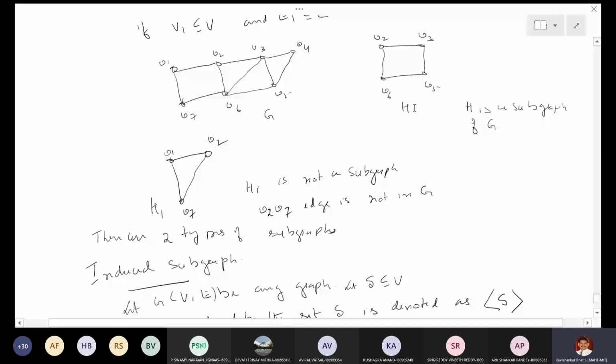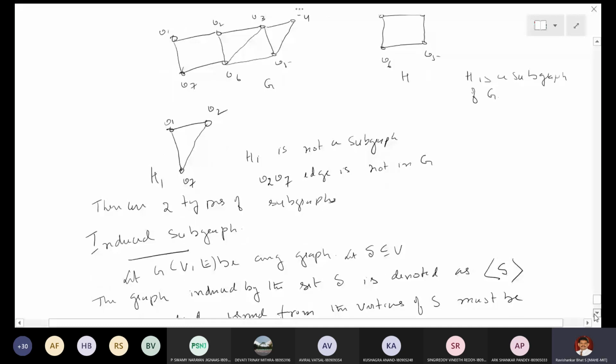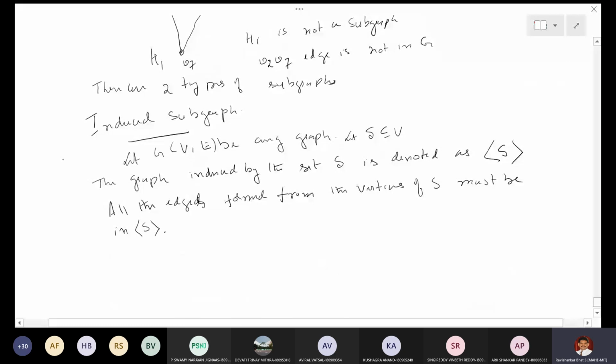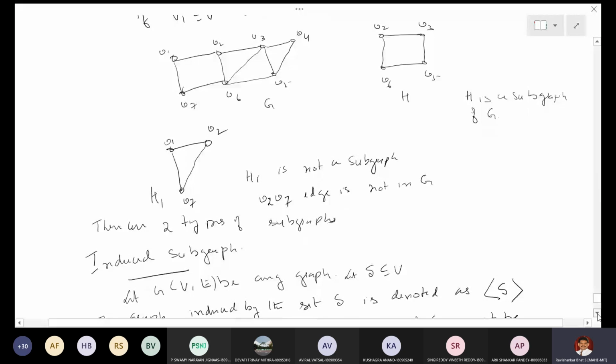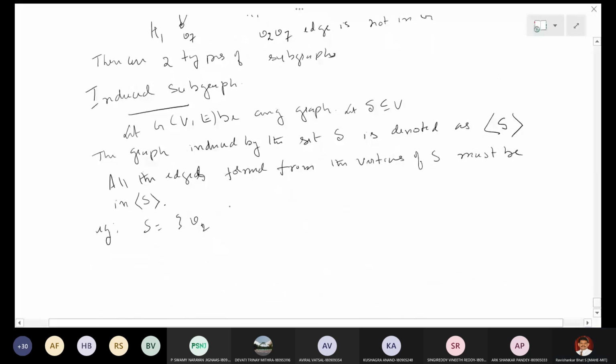Consider S as the set V2, V3, V5, V6. If I take the graph, then all the edges formed from V2, V3, V5, V6 must be there.